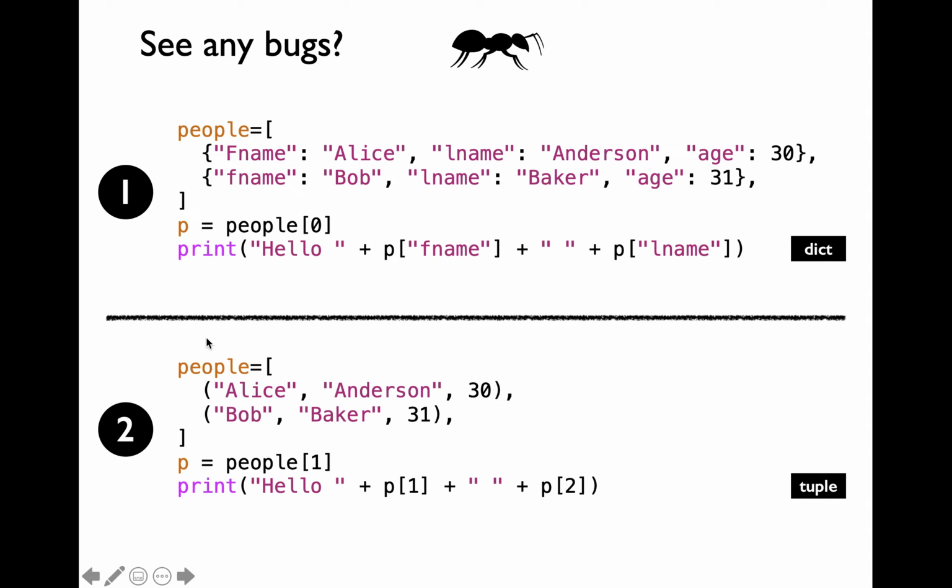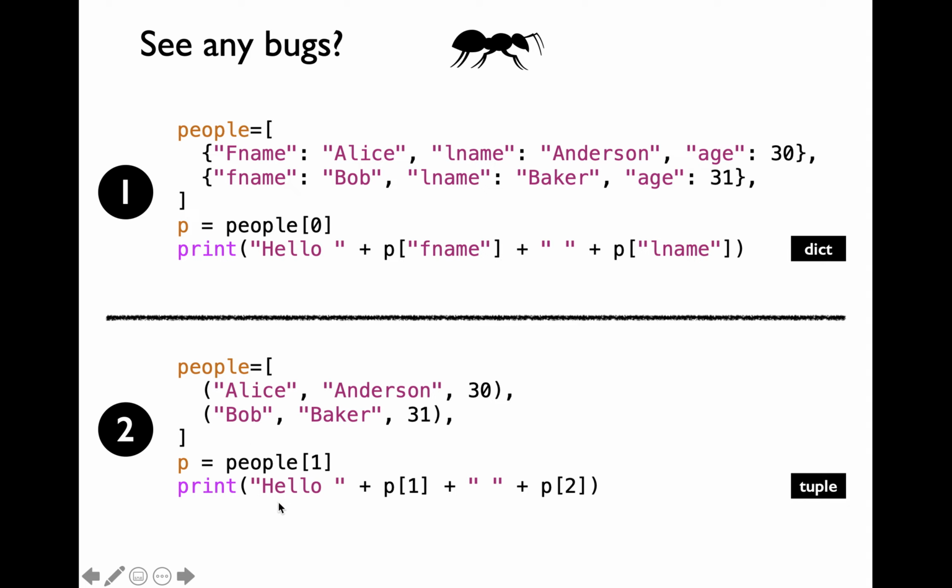Let's go through code snippet 2. The bug in code snippet 2 is very subtle. You're extracting the tuple at index position 1 into a variable called p, and then you're concatenating the string hello with p of 1, which is going to be string baker, and you're concatenating that with a space along with p of 2, which is going to be integer 31. Recall that you cannot concatenate a string with an integer.